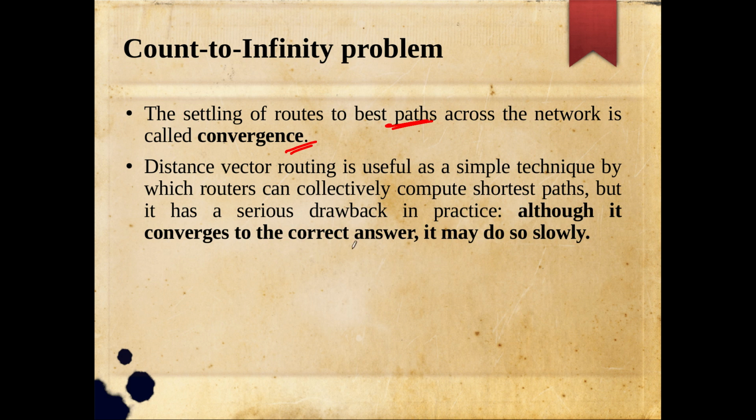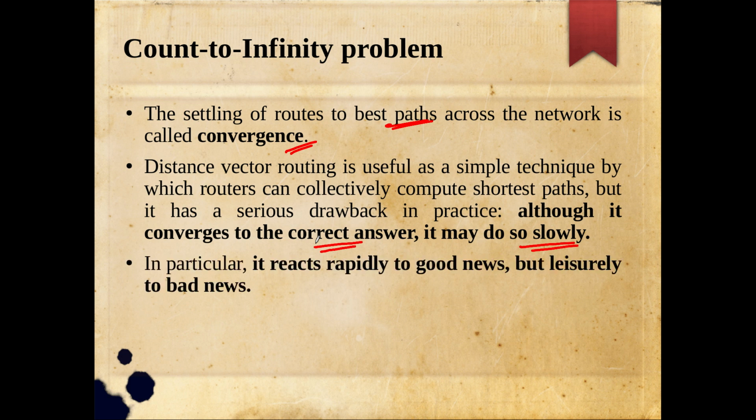Although it converges to the correct answer, and definitely the convergence to the correct answer will happen, it is very slow to converge. In the normal case itself, with n number of hops, as we already saw, that many steps it has to execute, but in certain situations the convergence is more and more slow. Definitely convergence will happen, say maybe after some infinite number of steps, to the correct answer, but that is not what is needed. We want that convergence to be fast.